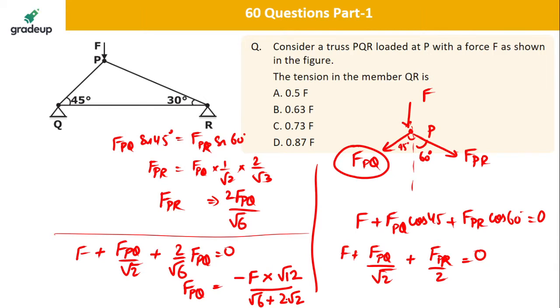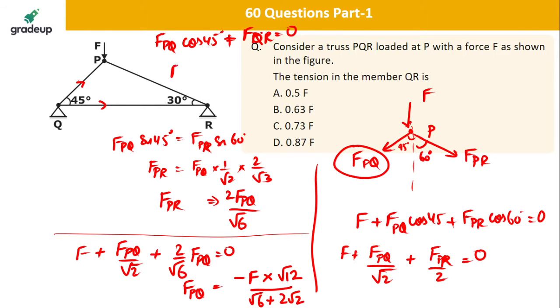Okay, fine. And from this, can I calculate, this is FPQ, this is FQR. FPQ cos 45 is plus FPR or QR is equal to 0. So FPQ is 1 upon root 2.